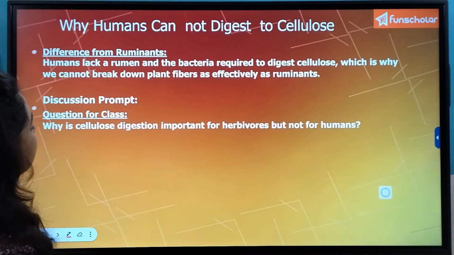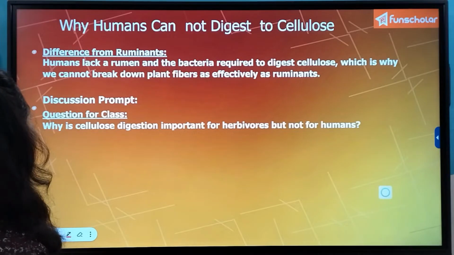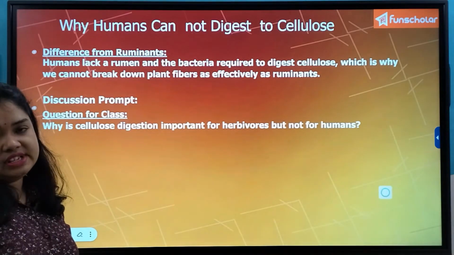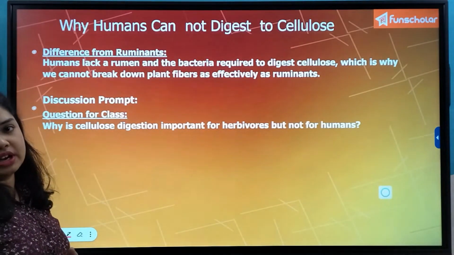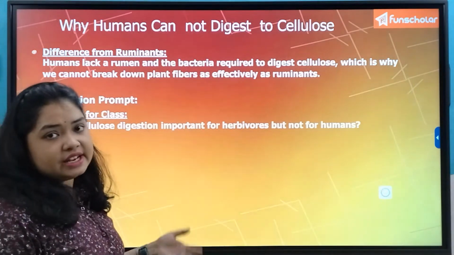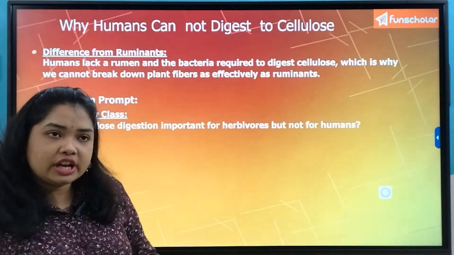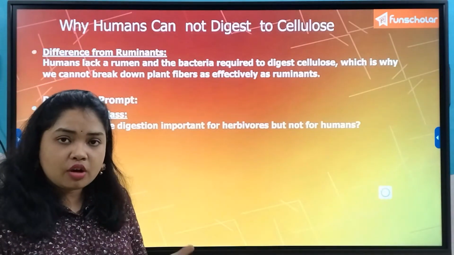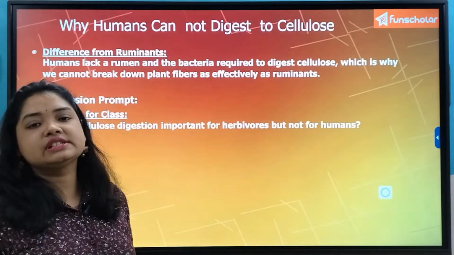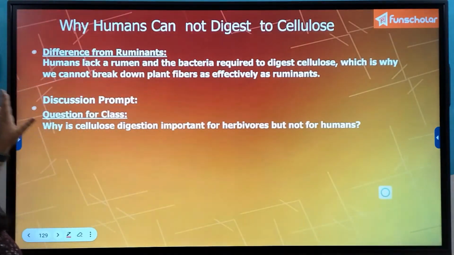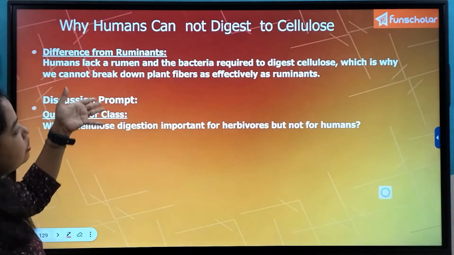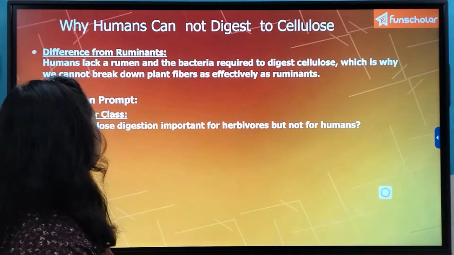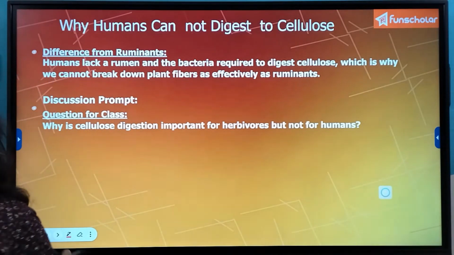So why can humans not digest cellulose? I already told you, humans lack a rumen. We cannot take back the food to our mouth once we have ingested it and sent it to the stomach. Unless we vomit it, that's a different issue. Otherwise, we cannot take back the partially digested food which has been mixed with the HCl to our mouth and then digest it. Our mechanism is completely different. But in their case, the bacteria required to digest cellulose are present, and the fibers of the plants can be digested efficiently.